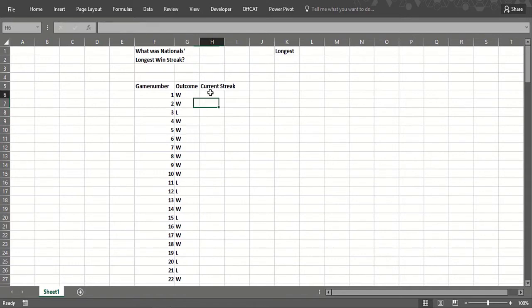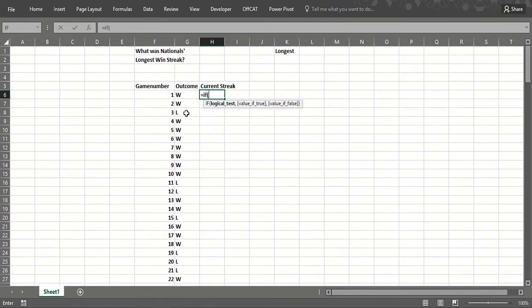What's the longest winning streak? Well, what we could do is figure out after each game what's the length of the current winning streak. Here would be 1 game, 2 games, 0 games, 1, 2. Turns out this is the longest one. So after every game, we find out the length of the current streak, all we have to do is take the biggest number in that column.